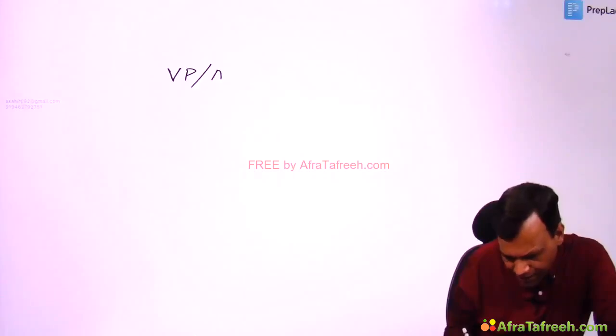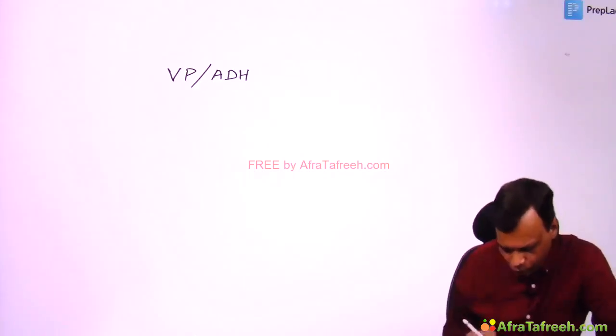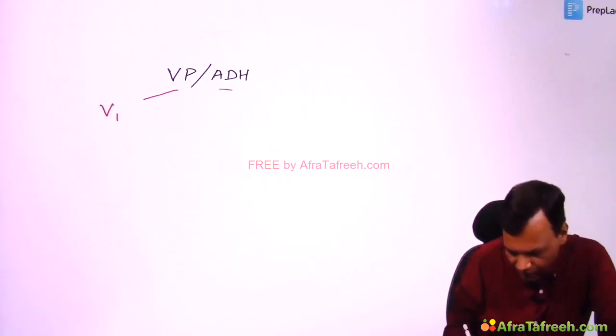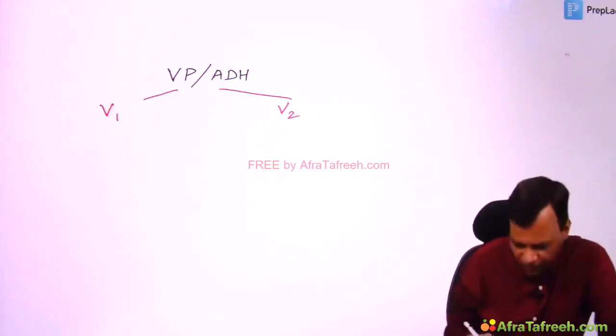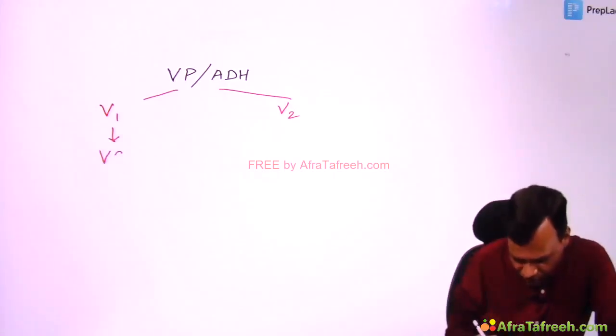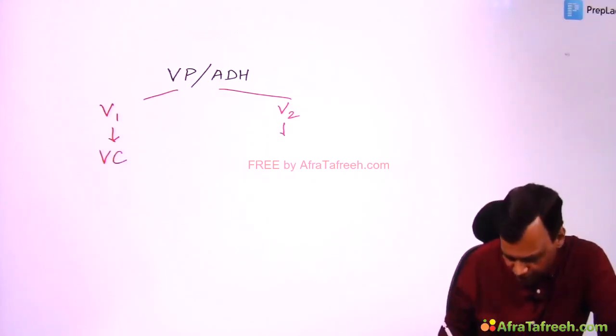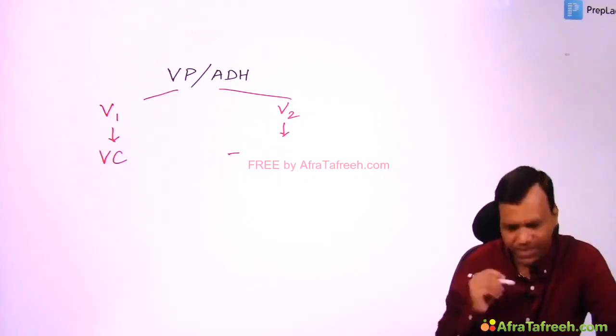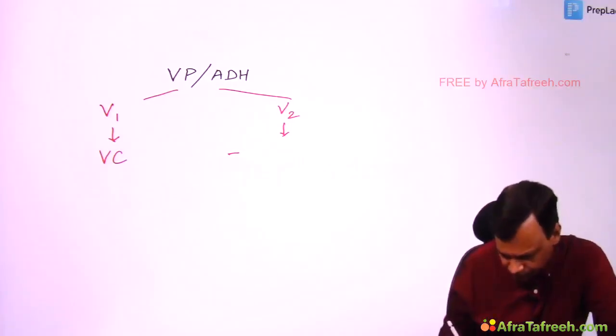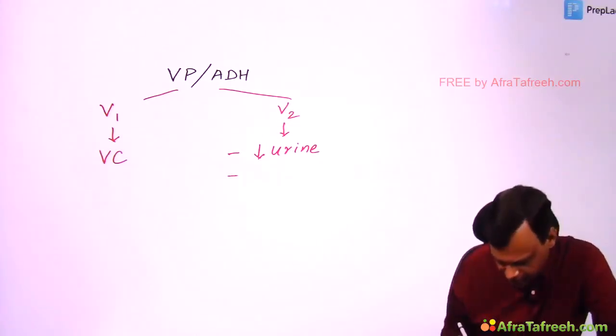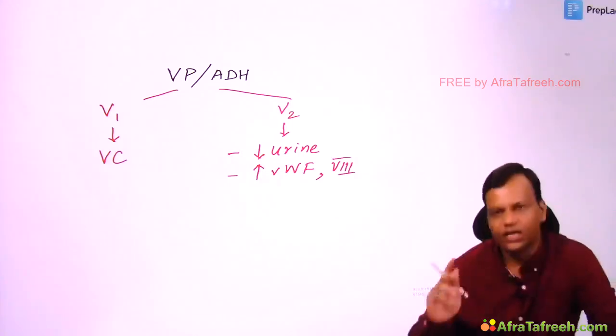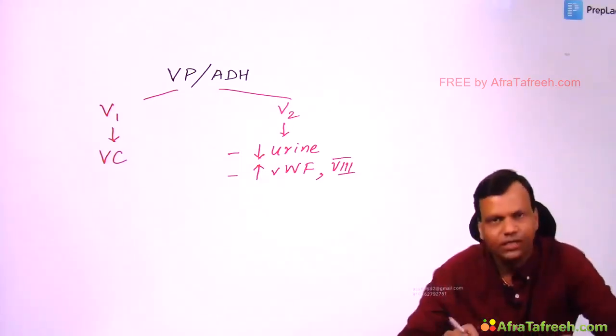Then coming to vasopressin. Vasopressin, also called ADH, acts on two main receptors, V1 and V2. V1 receptor is present on the blood vessels and causes vasoconstriction, whereas V2 receptor has two major functions. One, it is present in the kidney, which results in decrease in urine. Second, it is also present on endothelium and causes release of von Willebrand factor and factor 8 from the endothelium.